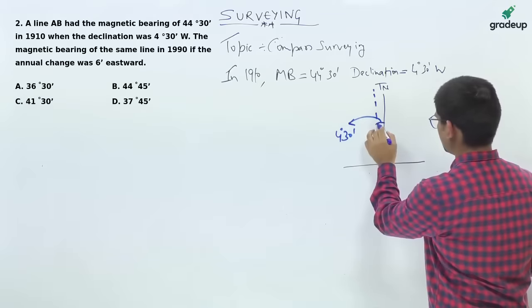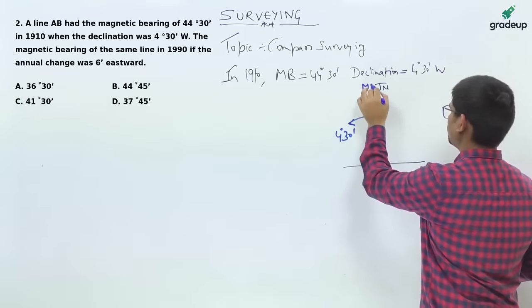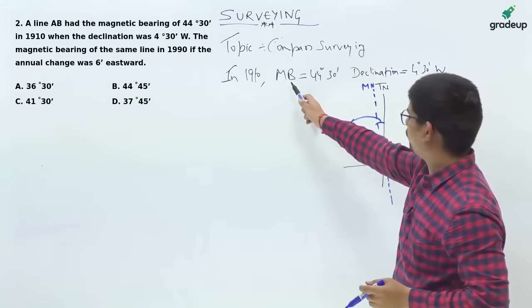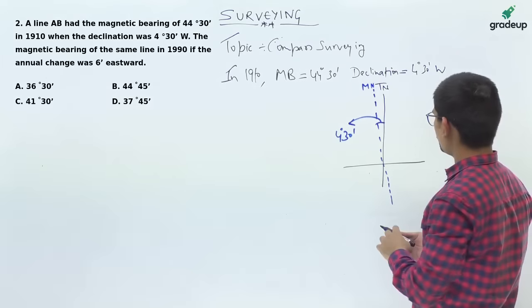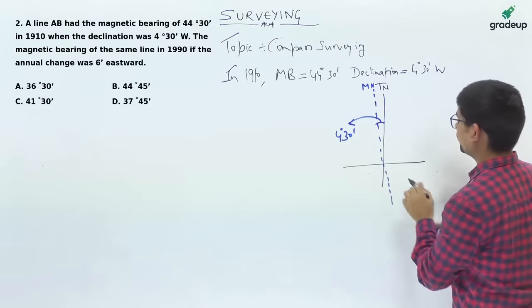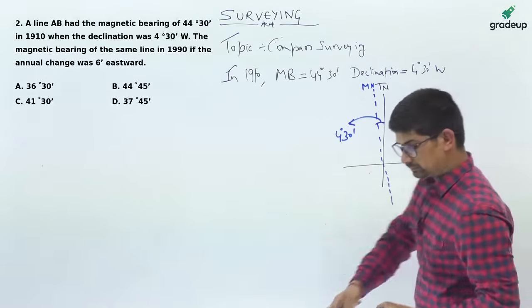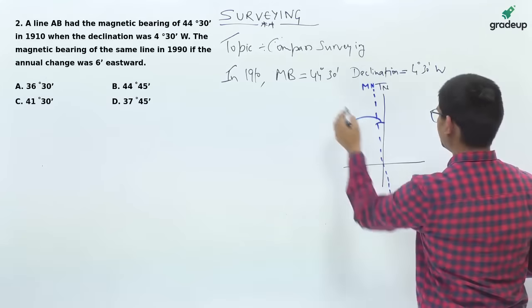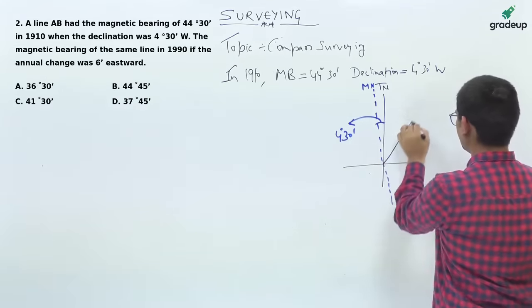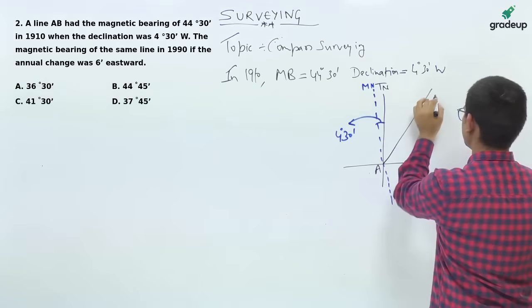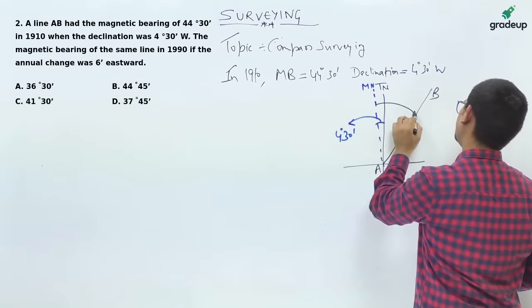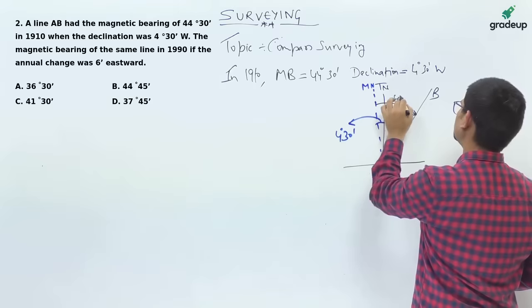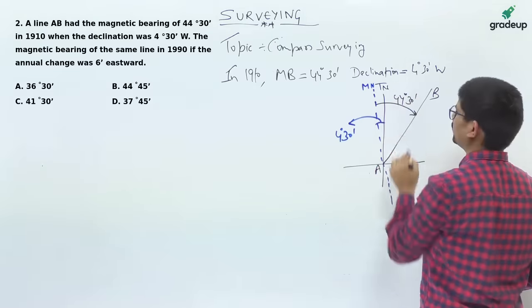This is magnetic north. Now, you are provided with magnetic bearing. If I draw the magnetic bearing, this line will be somewhere here. This is A, this is B. The angle from magnetic north is 44 degree 30 minutes.